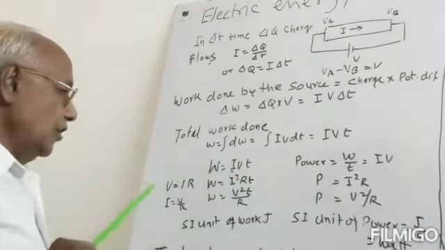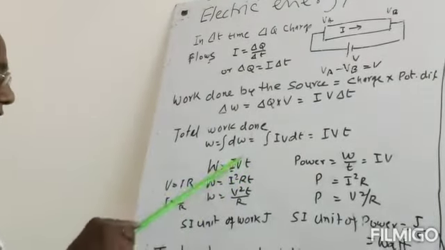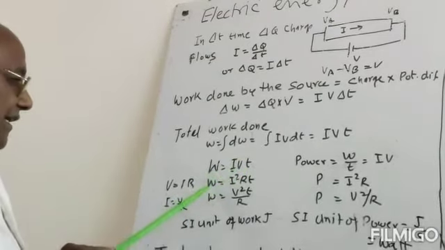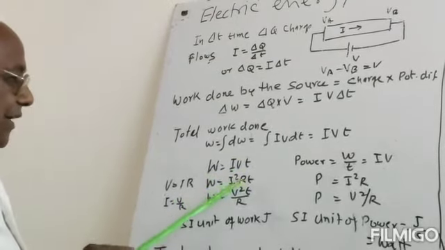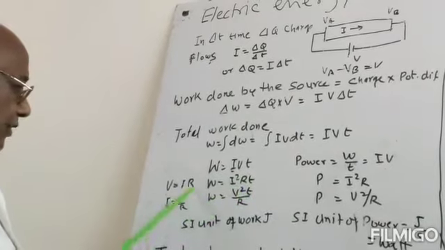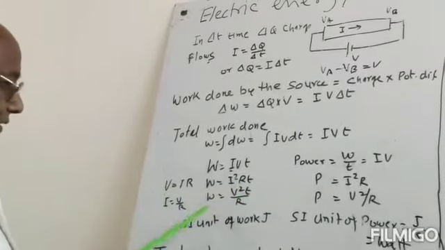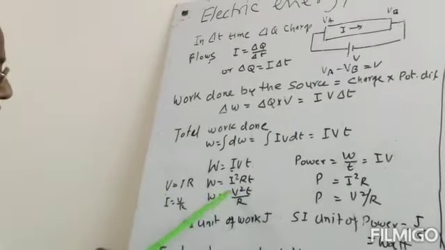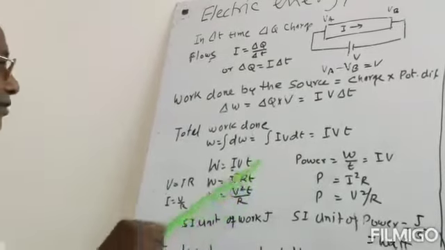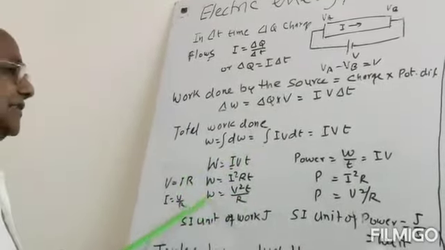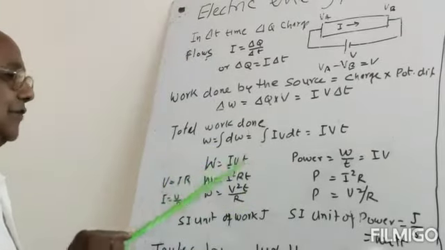Now by Ohm's law, we know that V is equal to IR. If we put the value of V, then work done will be equal to I square R into T. If we put I equal to V by R, then the work done will be equal to V square T by R. So these are all equivalent relations for the work done.